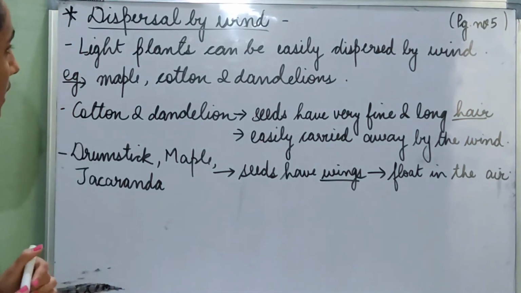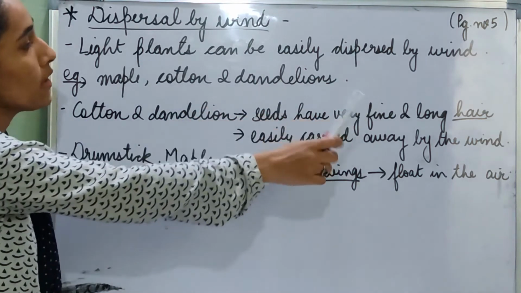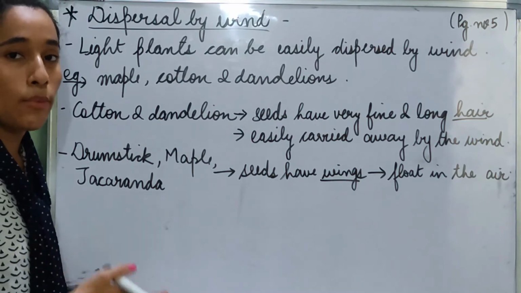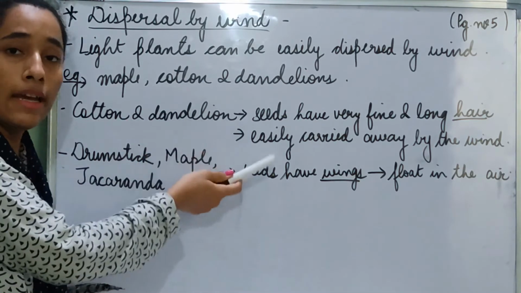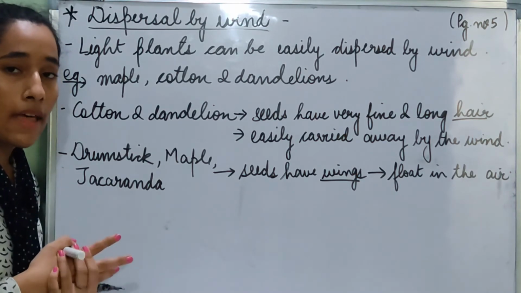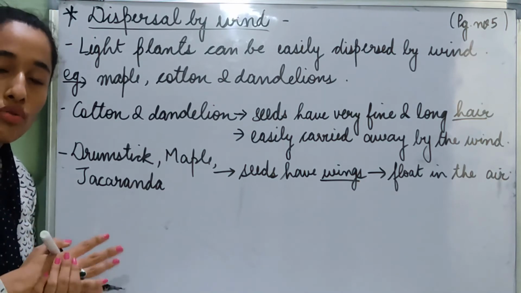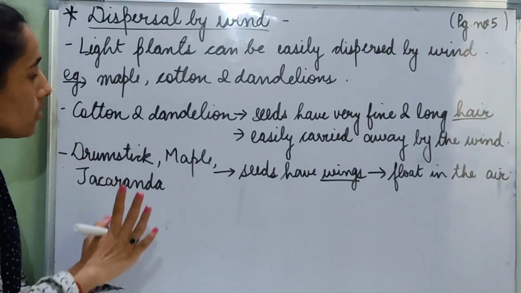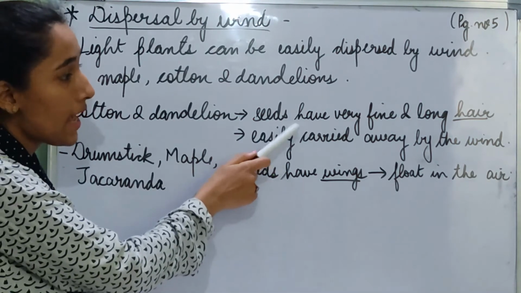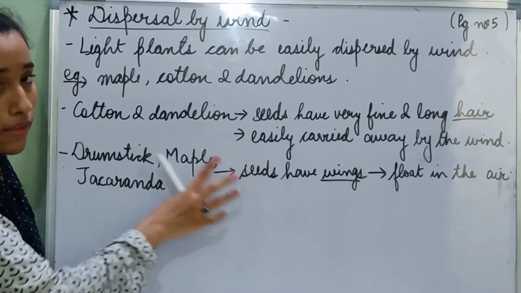So what we have learned today is dispersal by wind. Light plants can be easily dispersed by winds. So plants that are very light weighted are easily able to disperse by wind, for example maple, cotton and dandelions. Plants that are easily dispersible by wind all have hair-like structures or wings. First we read that cotton and dandelion seeds have very fine and long hair, so they are easily carried away by the wind.